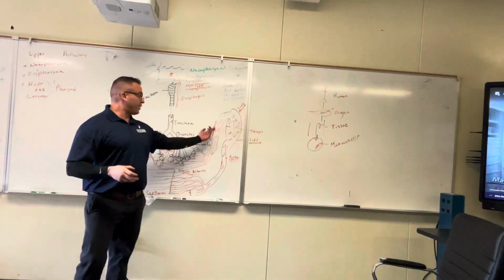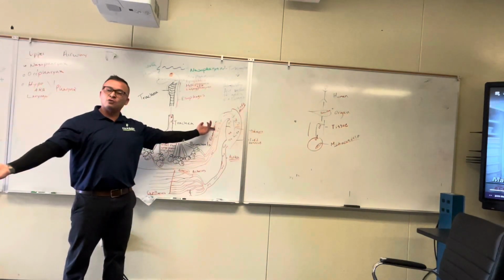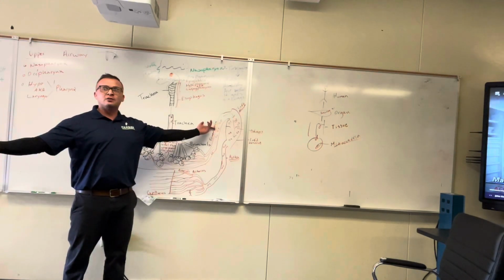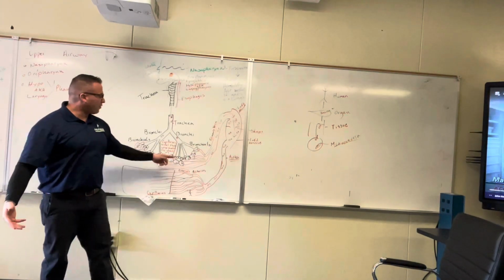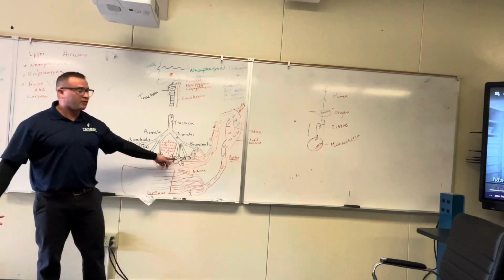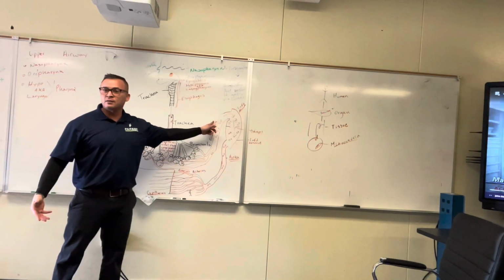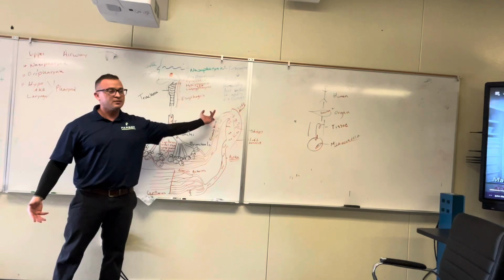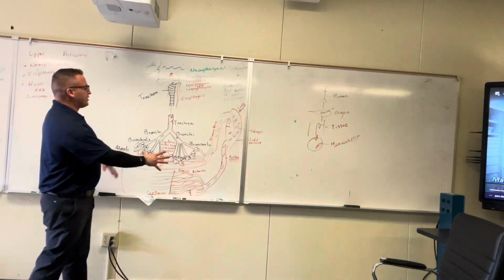So here we know it's a vein. Veins take blood to the heart. It's coming from the pulmonary system. Therefore, it's the pulmonary vein. Okay, that makes sense. And what do we have here? What do we bring?